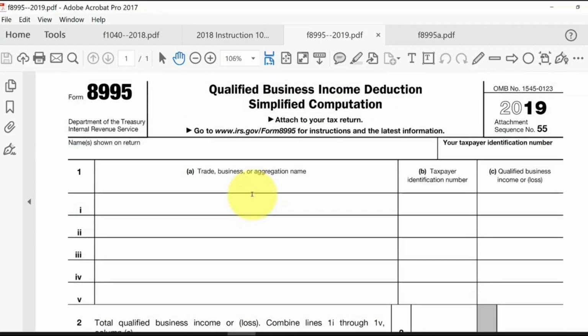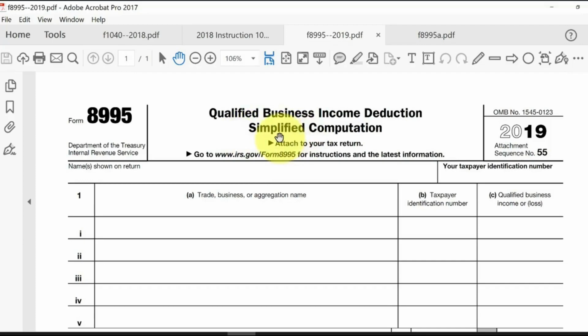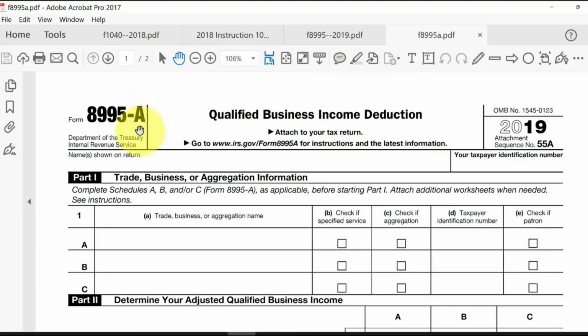Now, again, this is the simplified calculation. If you have an advanced calculation, there's another form here, an A version of the 8995, where again, now your income is past those limits we had mentioned, and you're one of those maybe specified service type businesses like an attorney or CPA, and then additional limitations will apply.